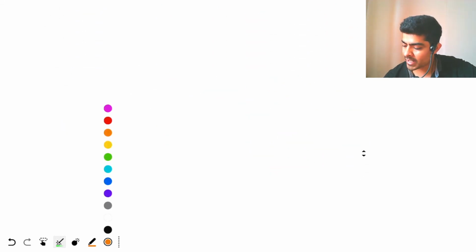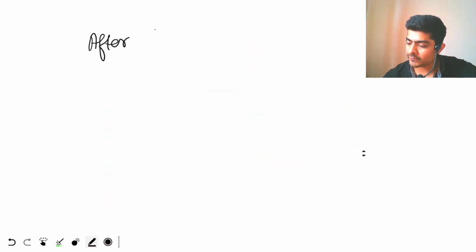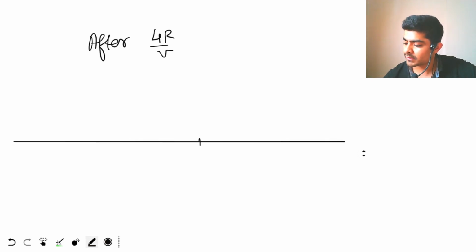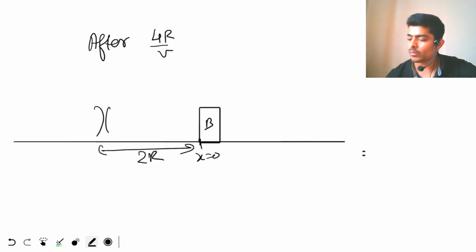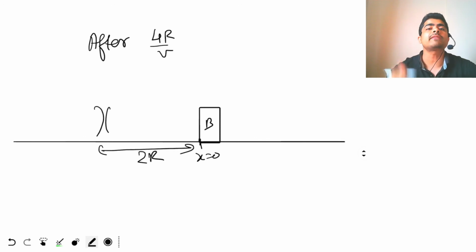So we can draw the diagram again. After 4r by v, this is x equal to 0. The block B is lying over here, and this is the position 2r backwards where block A was lying initially.